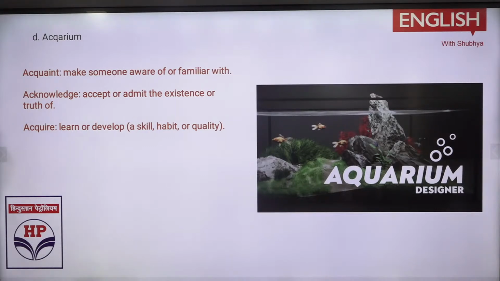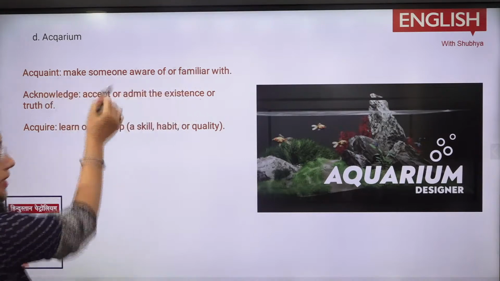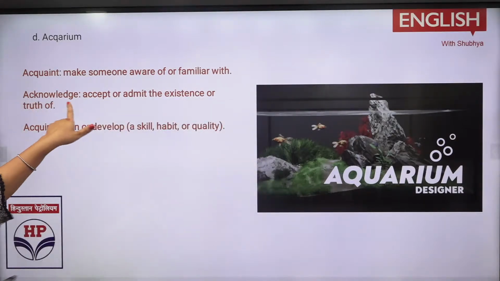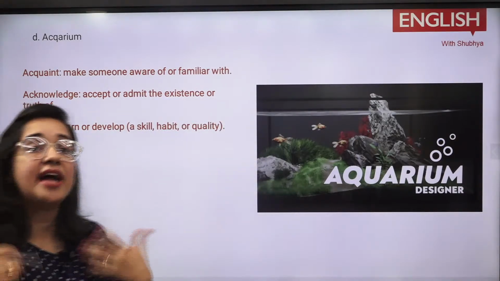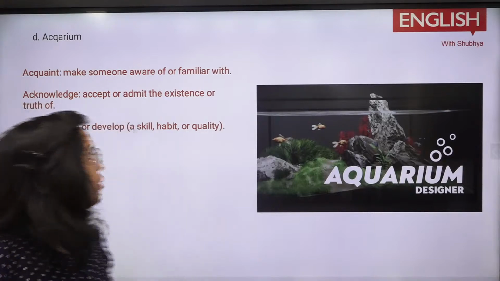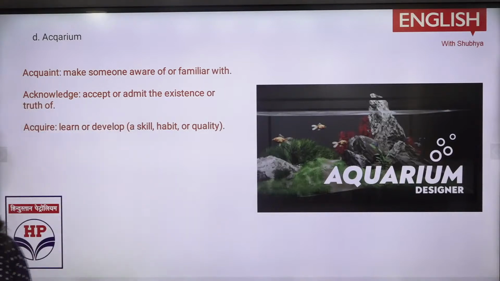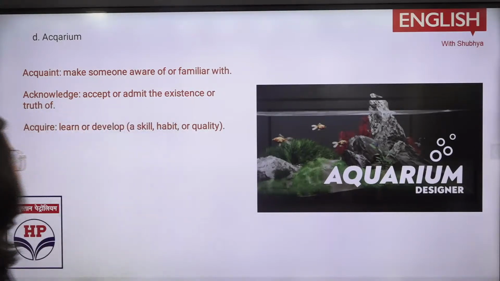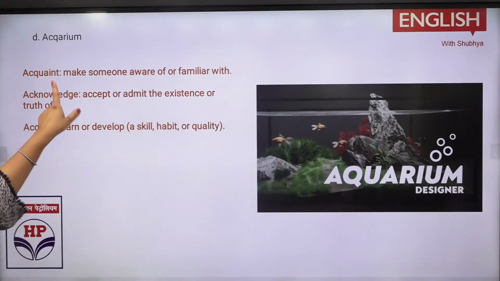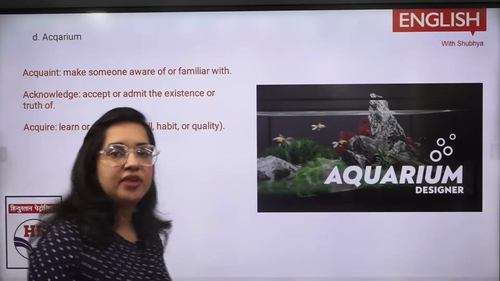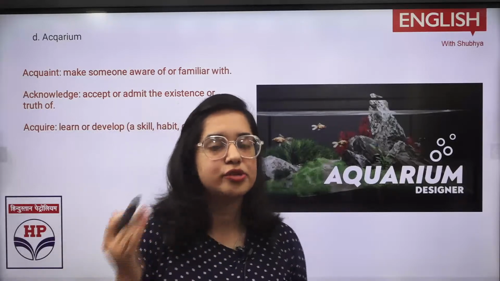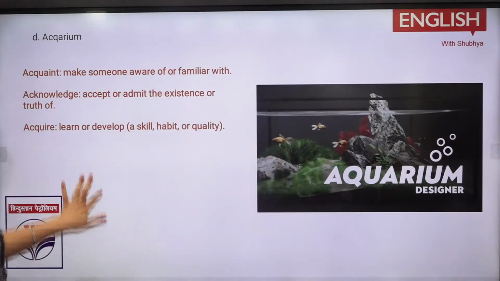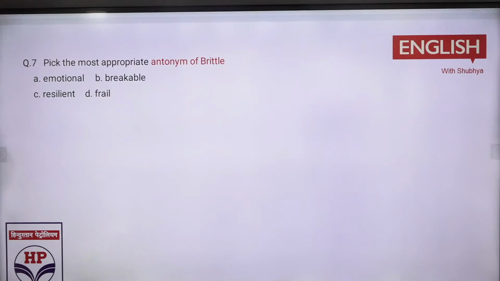So acquaint is to make someone aware or familiar with, like acquaintance, she's my acquaintance. So it is for the relatives and all that. Next is acknowledge, like I acknowledge, I accept, I admit whatever my mistakes are. And acquire is when I'm acquiring a certain skill, or the knowledge of certain new things. That is the meaning of acquire. So you need to understand the meaning also side by side. Whatever words came in the previous years, in case the setter goes through them, he can get inclined to any of the words and ask you the question, right? So you should practice the previous years very briefly.